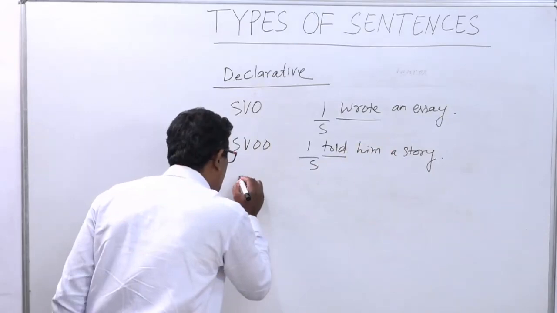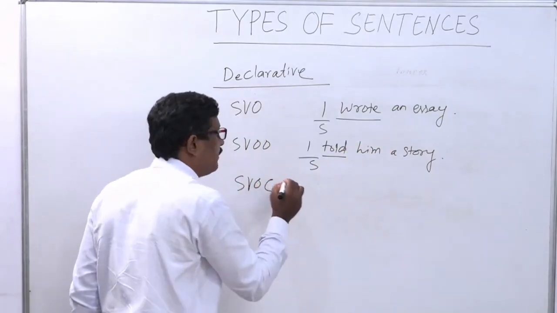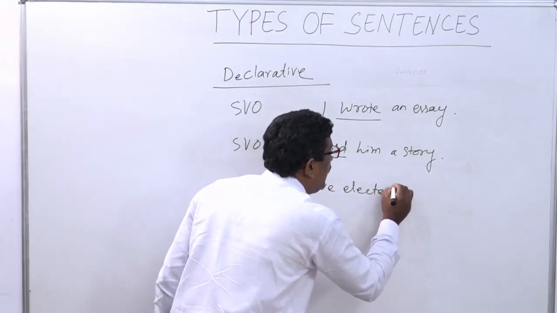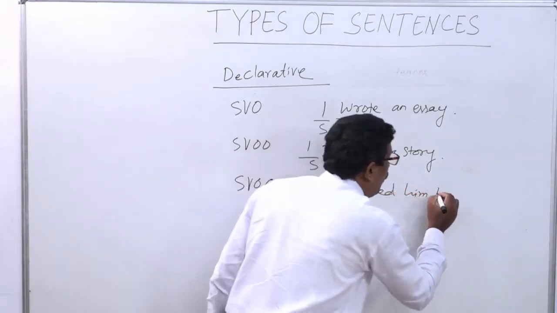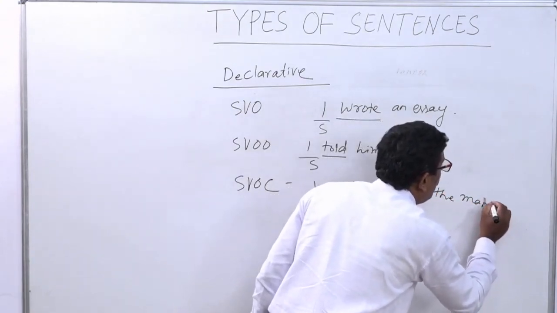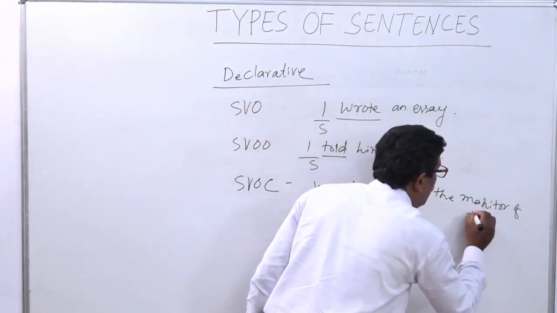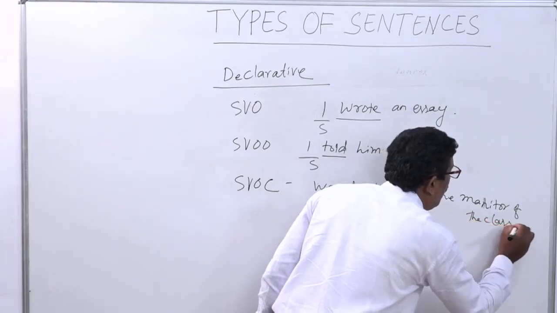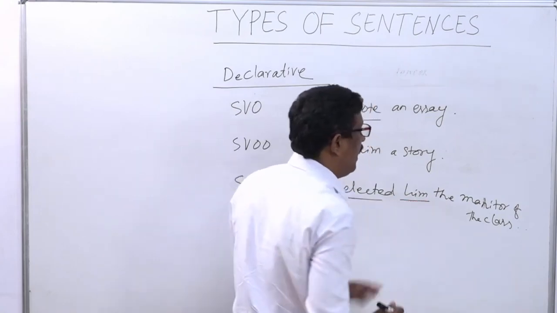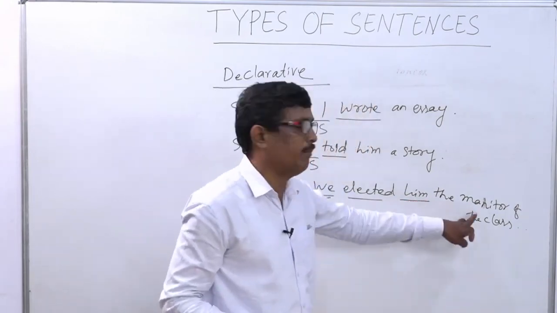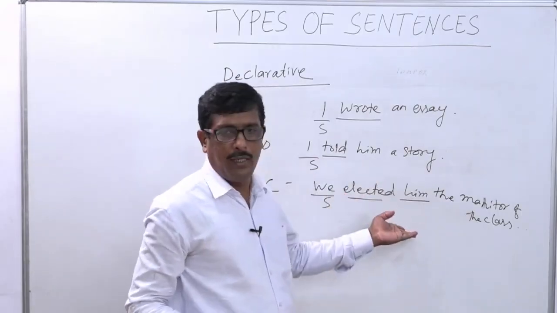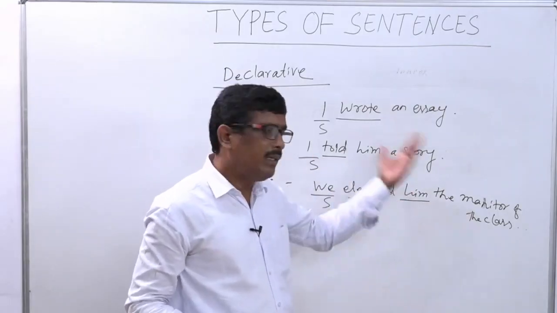Then we will discuss SVOC. That means we elected him the monitor of the class. It is the subject, then verb, one object, and here is the complement. It is an object complement. If there is a complement used after the object, we can say that it is an object complement. Next.